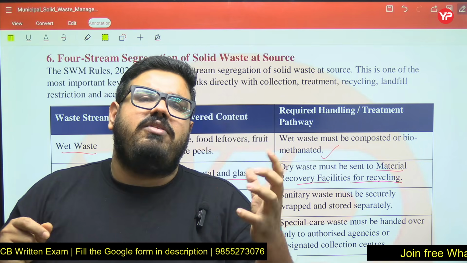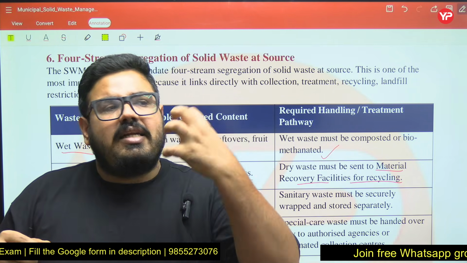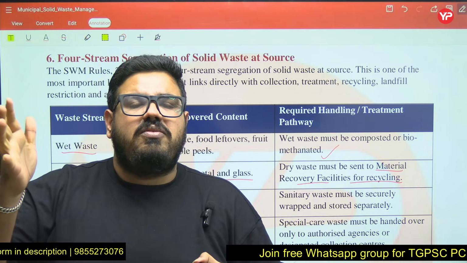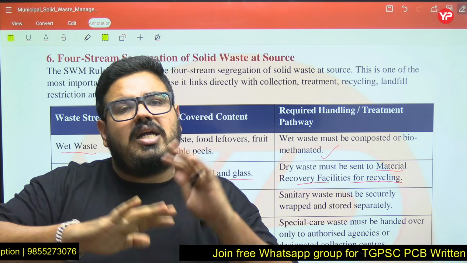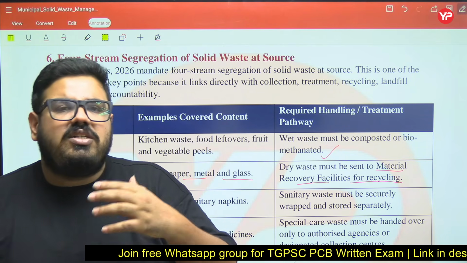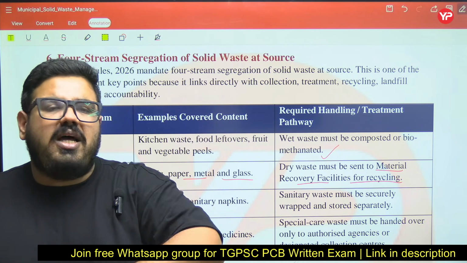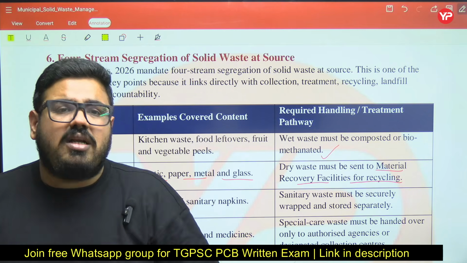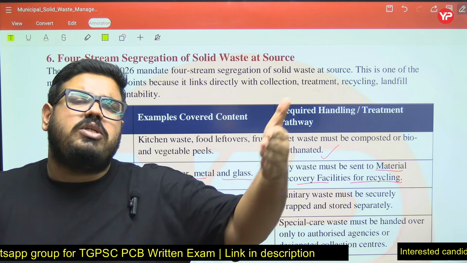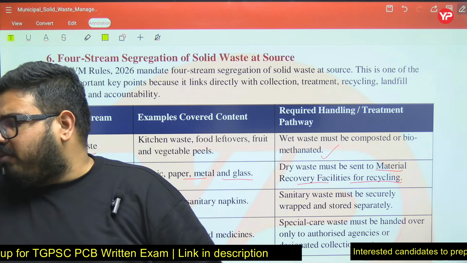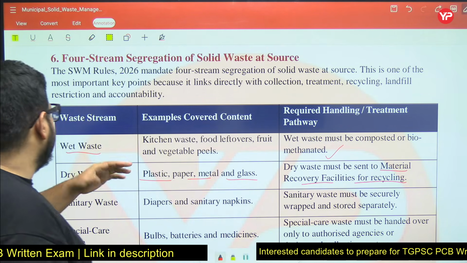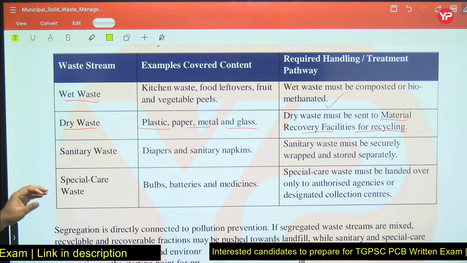So in a material recovery facility, what is happening? We take materials which are dry in nature, process them, and make different kinds of material from them, so that they do not go to waste and are basically recycled. In many places you will see these things made from recycled plastic, this thing made from recycled rubber. These things are getting common, and Solid Waste Management Rule 2026 is also mostly promoting this. Okay, now talking about the third category, when you see the third stream, that is basically sanitary waste.